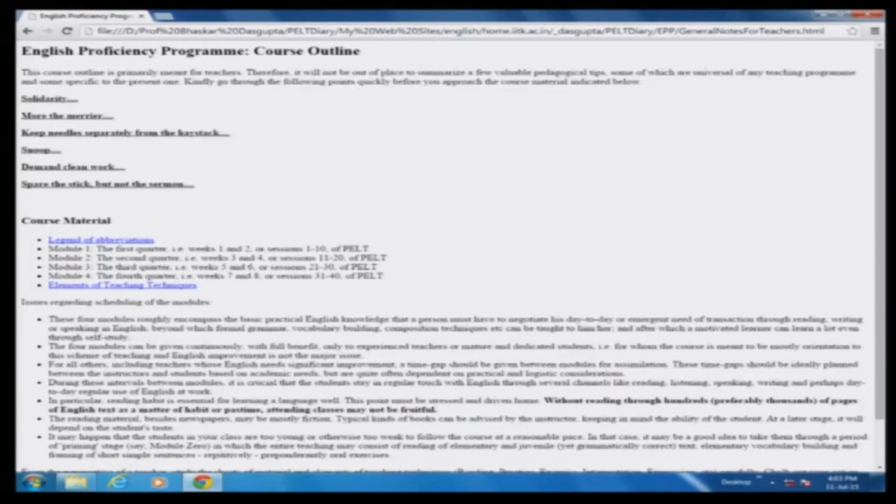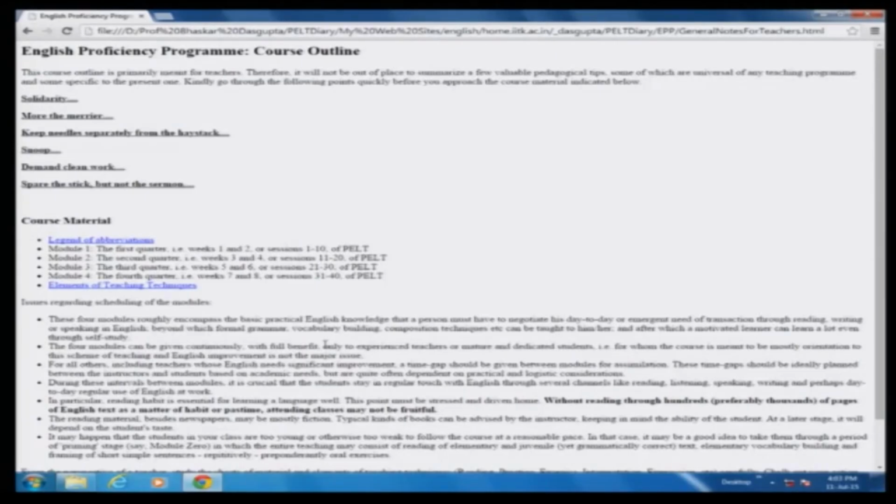And during those gaps, what do the students do? They need a lot of practice, and the best way to get a lot of practice in English is to read books, and therefore you must inculcate among your students a healthy reading habit.